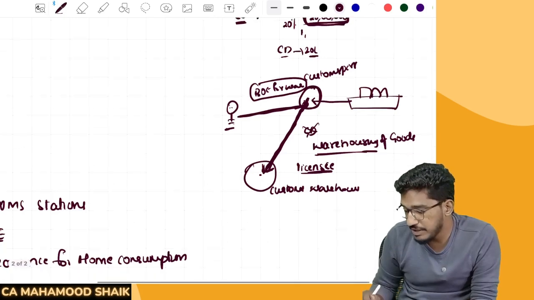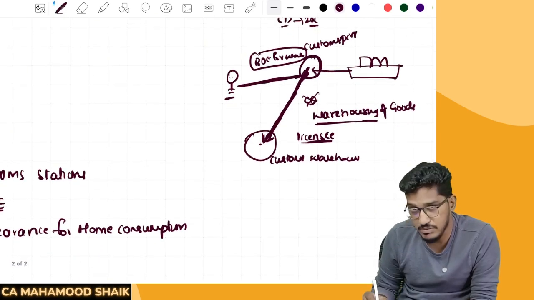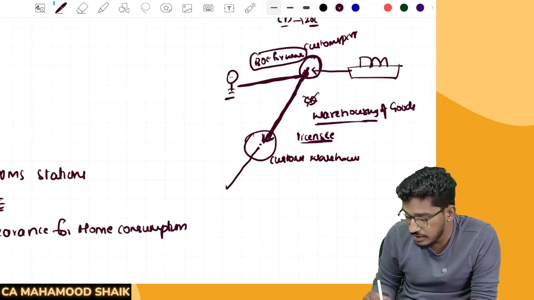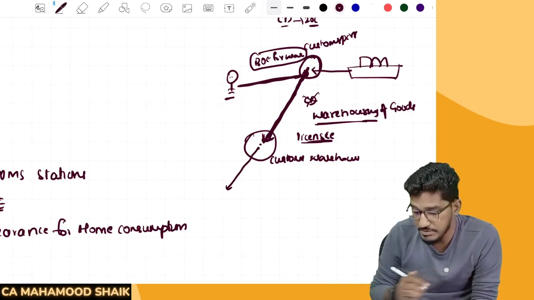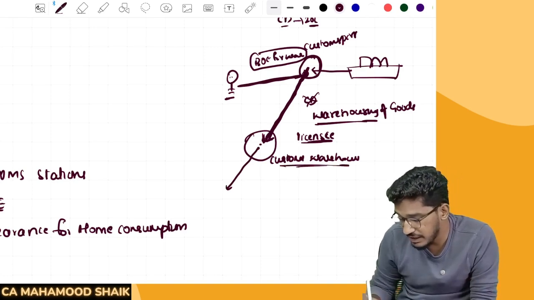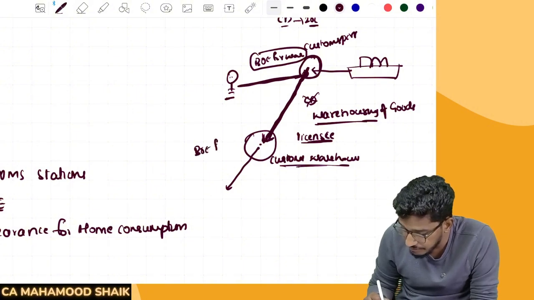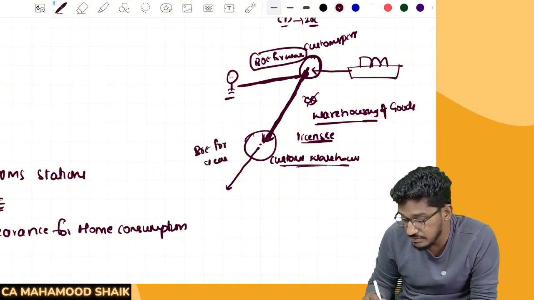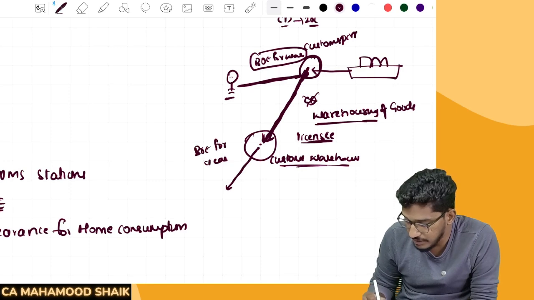Now after a certain period of time, what will happen is you will go to that customs warehouse. Then you want it cleared for home consumption. What you should do is go to the customs warehouse, then submit the bill of entry for home consumption, clearance for home consumption.